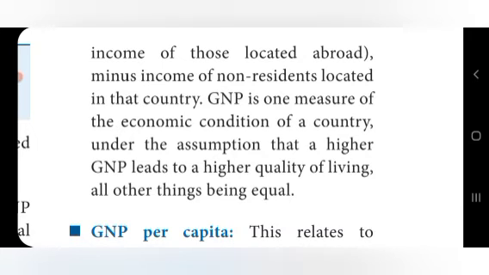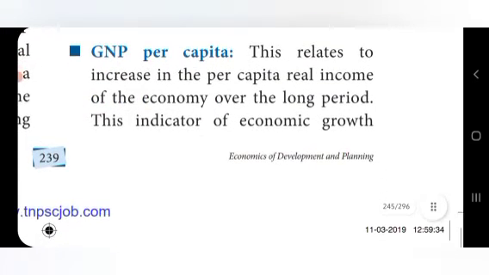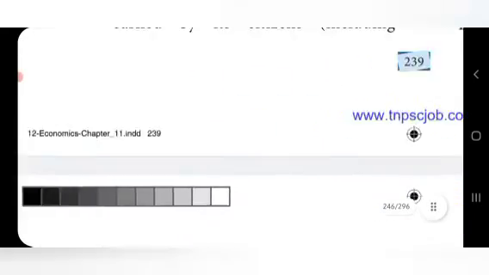So this is GNP. The GNP per capita income is very, very important here. This relates to the increase in the per capita real income of the economy over a long period. This indicator of economic growth emphasis means explaining.